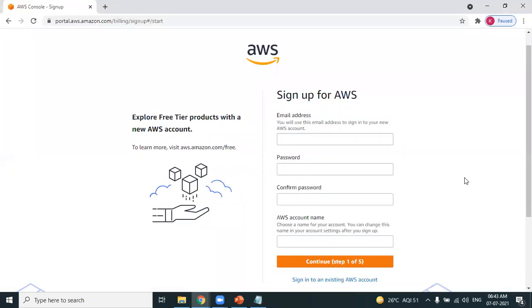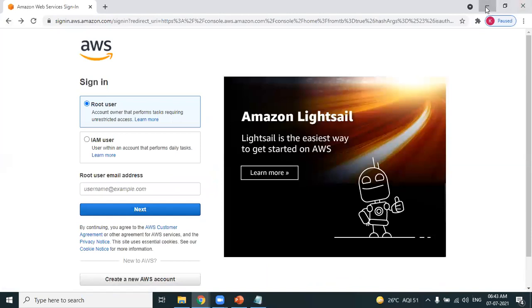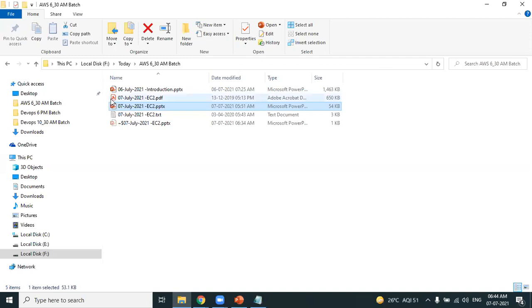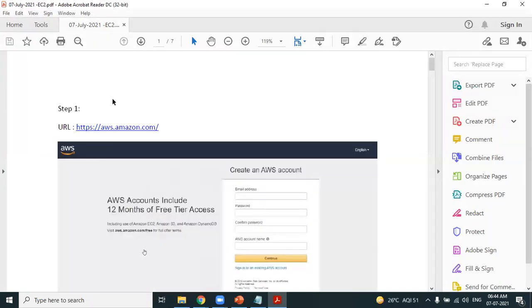I have prepared a document which guides you to create a new AWS account. Now I'm showing you the document. Please have a look at it. Creating a new AWS account. I hope we can see it.